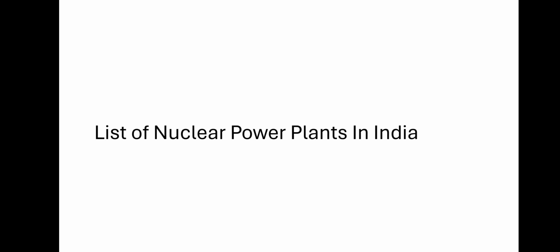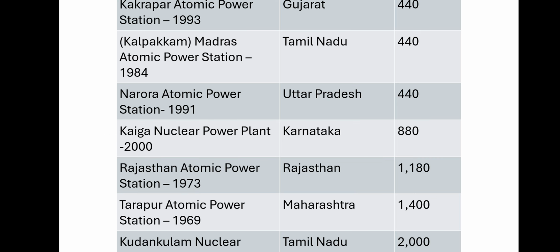A list of nuclear power plants in India. Kakrapar Atomic Power Station, commissioned in 1993, in Gujarat, has a capacity of 440 megawatt. Kalpakkam Madras Atomic Power Station, commissioned in 1984, in Tamil Nadu, has a capacity of 440 megawatt. Narora Atomic Power Station, 1991, Uttar Pradesh, has a capacity of 440 megawatt. Kaiga Nuclear Power Plant, commissioned in 2000 in Karnataka, has a capacity of 880 megawatt.